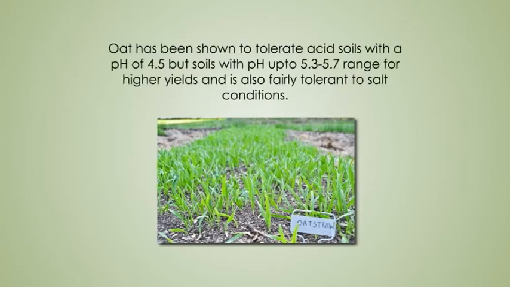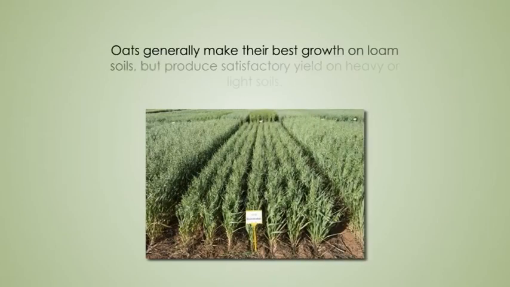Oat has been shown to tolerate acid soils with a pH of 4.5, but soils with pH in the 5.3 to 5.7 range give higher yield, and it is also fairly tolerant to soil conditions. Oats generally make their best growth on loam soils, but produce satisfactory yield on heavy or light soils.